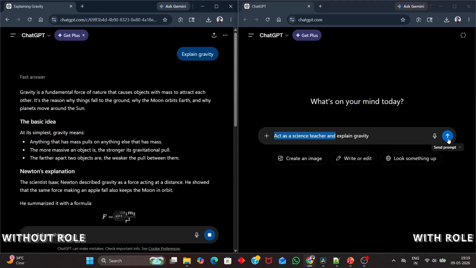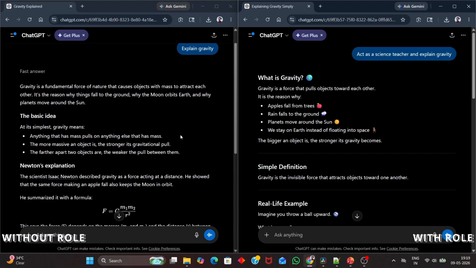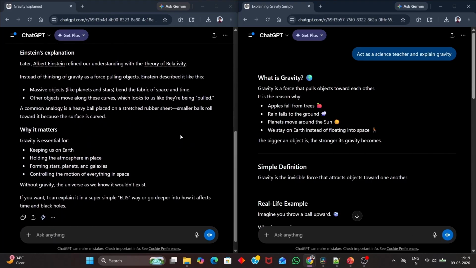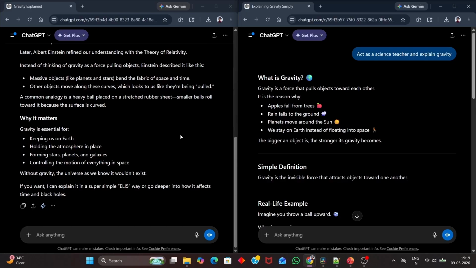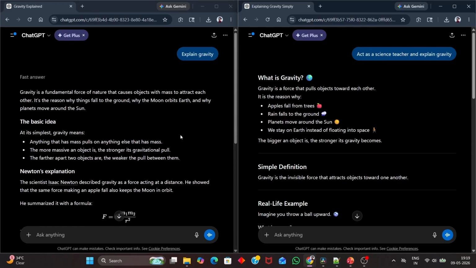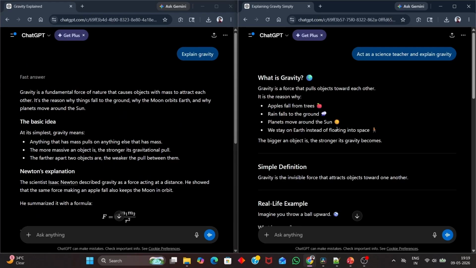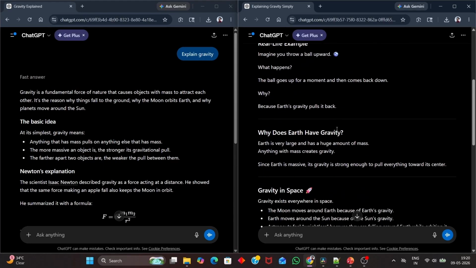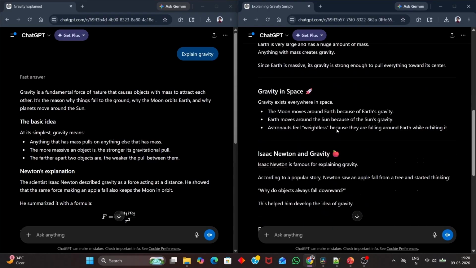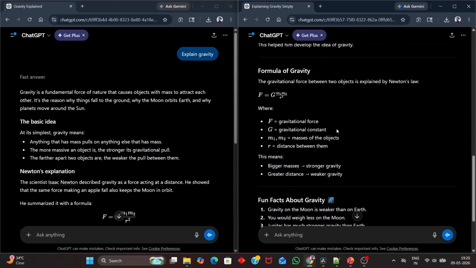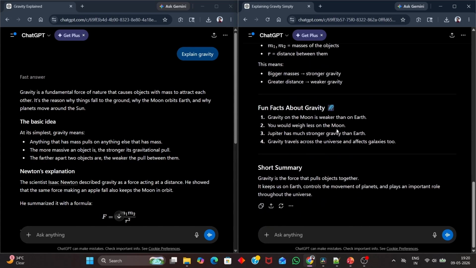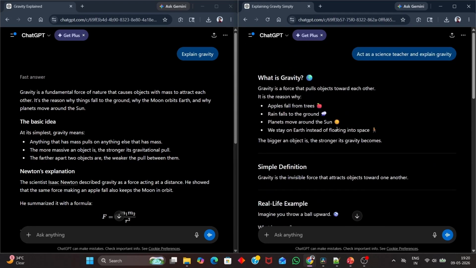First, without a role, ChatGPT gives a random answer like, gravity is a fundamental force, Newton's explanation, Einstein's explanation, and so on. Because AI is confused about what type of explanation is needed, the answer is also confusing. On the other side, with a role, the explanation is very good and neat, like a teacher's explanation. Simple definition, real-life example, gravity in space, and a simple-to-understand answer. I think you understood the importance of role. It gives better explanations. It uses the correct tone. It adjusts the difficulty level. Finally, that one small change can make your prompts much more powerful.